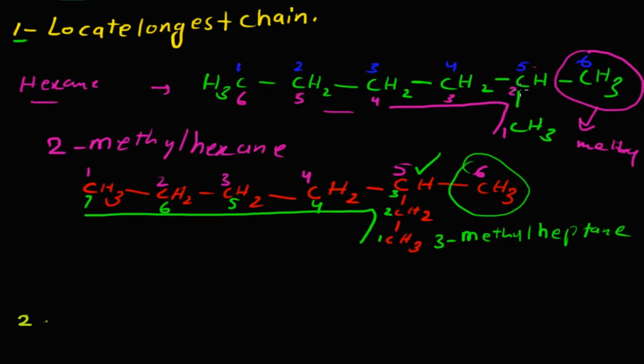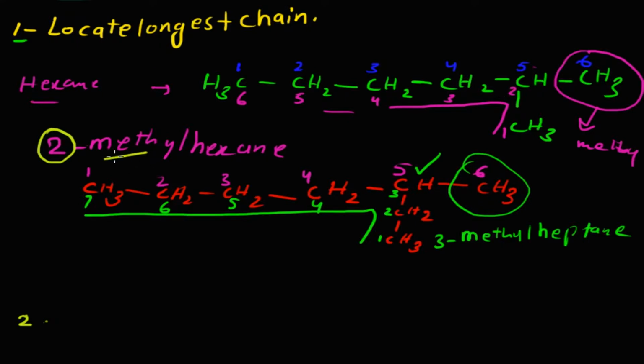So we start the numbering in this way. This methyl group is nearest to carbon 2, so we need to write the position of carbon 2 and methyl.